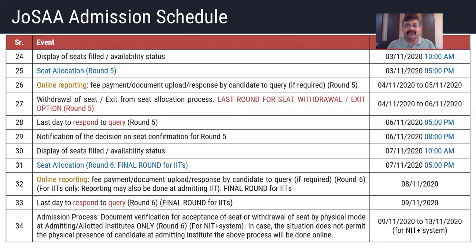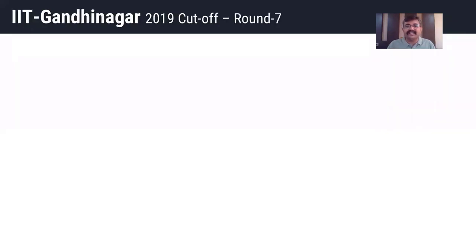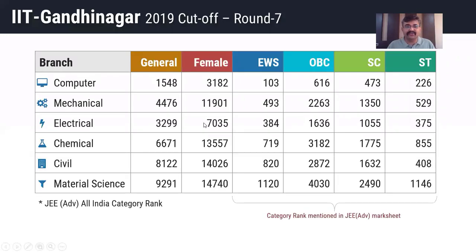Then let us check out for Gujarat students. Let us check out various cutoffs for last year 2019 cutoff, starting with IIT Gandhinagar, because we are having certain institutes in Gujarat also. So first and foremost, that is IIT Gandhinagar. If I show the cutoff for various branches, for computer general category, all India rank was 1548. Same way for mechanical 4476 and so on.